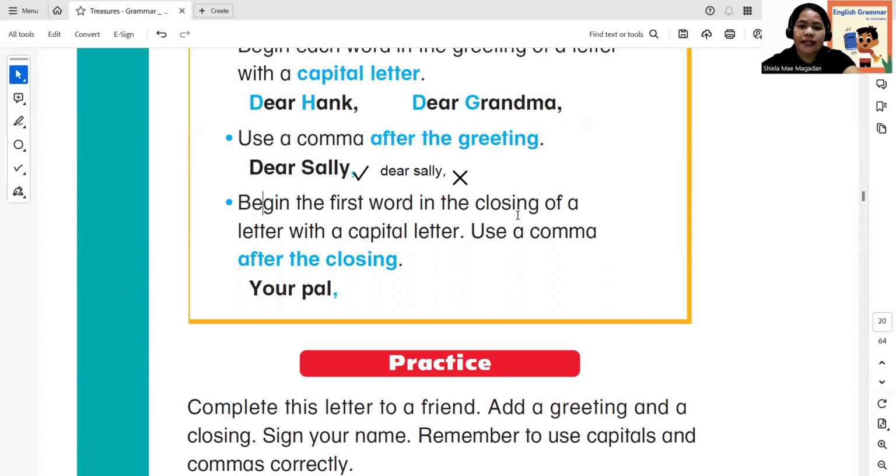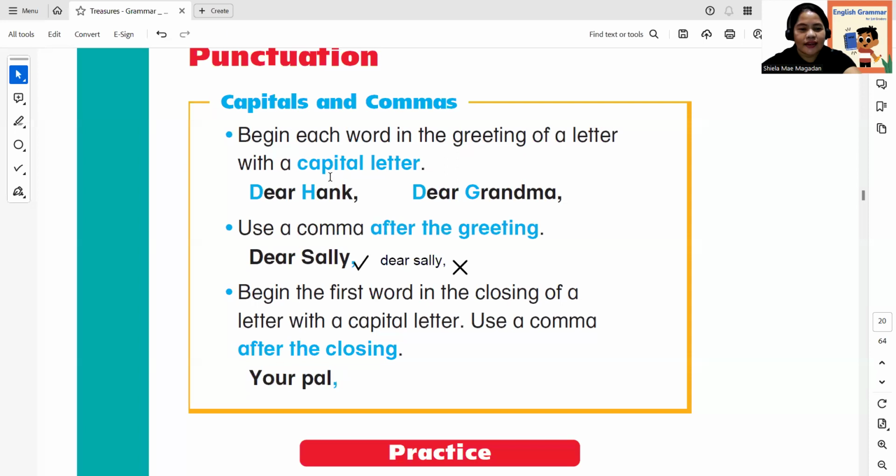Begin the first word in the closing with a capital letter. Use a comma after. So after the closing, you have to begin with a capital letter and end with a comma. Okay, so Your pal. I'll give you 5 seconds to look at it. Okay, we have a capital letter and a comma.